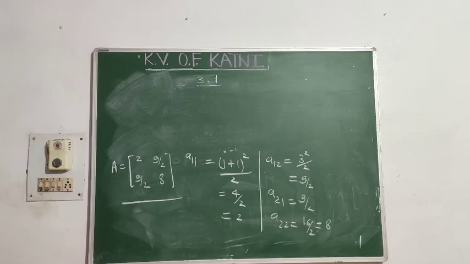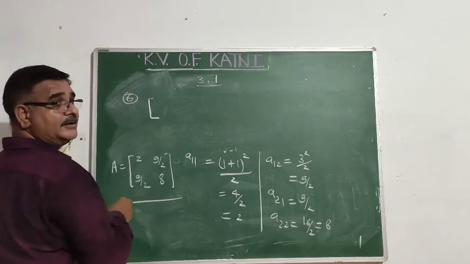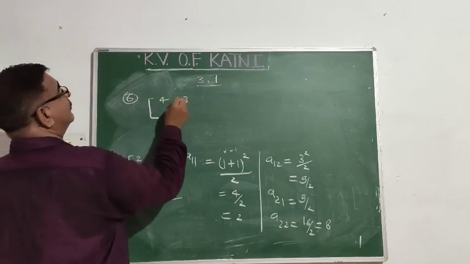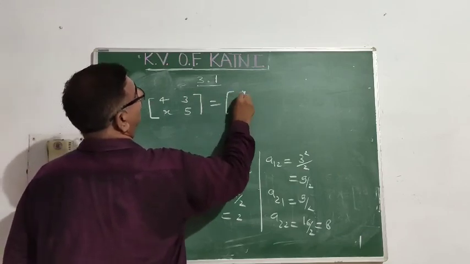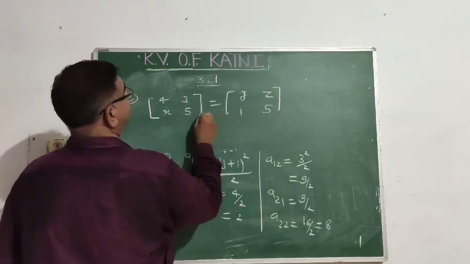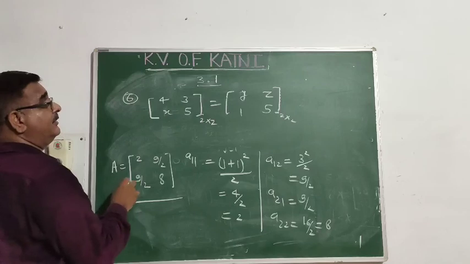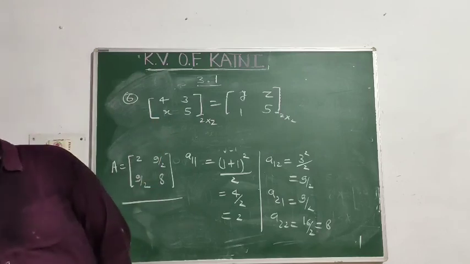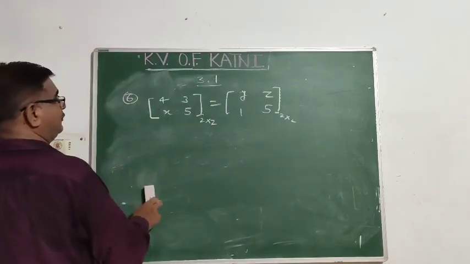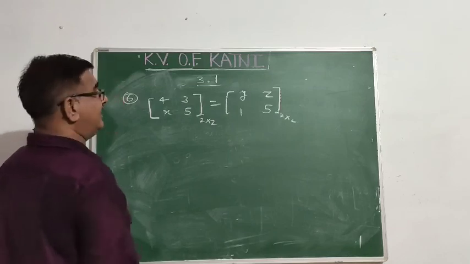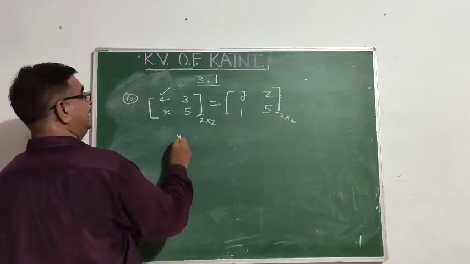So please tell me the question number 6, first part. If two matrices are equal, the matrix with 4, 3, x, 5 equals the matrix with y, z, 1, 5. See, these are two matrices and they are equal. Why? Their order is the same. Now you want to find the unknown values x, y, z. How will you find them? To find the unknown values, you write that the corresponding elements are the same. First row, first column element here is 4, here first row, first column is y, that is y equal to 4.